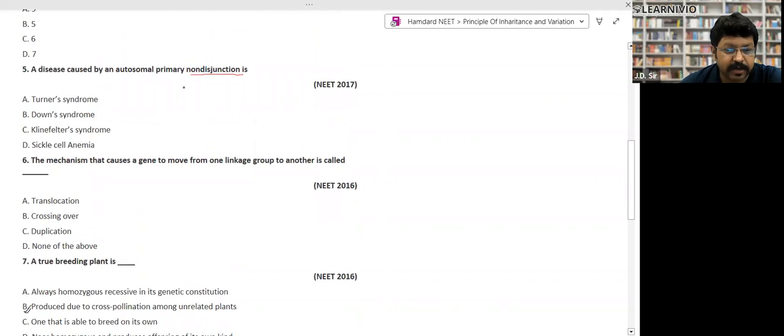A disease caused by autosomal primary non-disjunction is? So what is non-disjunction? Non-disjunction means the chromosomes do not separate during anaphase; they remain stuck with each other. Klinefelter syndrome, so question number 5 answer is D. No, it will not be D. A disease caused by autosomal primary non-disjunction. Turner syndrome, it will not be. Sickle cell anemia.